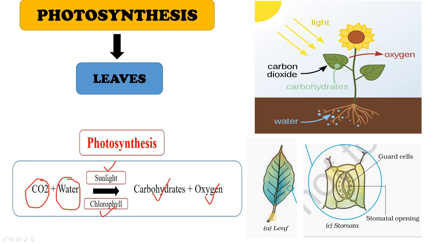Alright. On the surface of the leaf, there are very tiny pores, tiny openings called stomata, and these openings help leaves to absorb carbon dioxide from the air and release oxygen into the air. Basically, it helps in gaseous exchange. Alright.